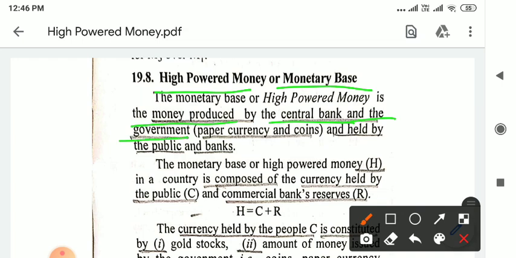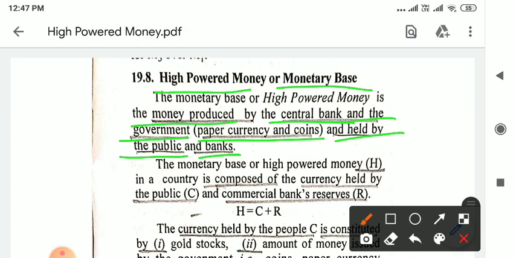and this high powered money is in the form of paper currency and coins, and this high powered money is held by the public and also by the banks. So once again, high powered money refers to the money which is issued by the central bank and the government. It is issued in the form of paper currency and coins, and it is held by the public of the country, and it is also held by the banks of the country.